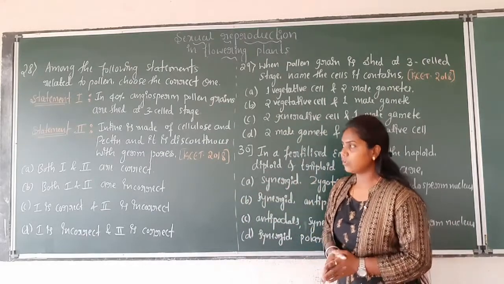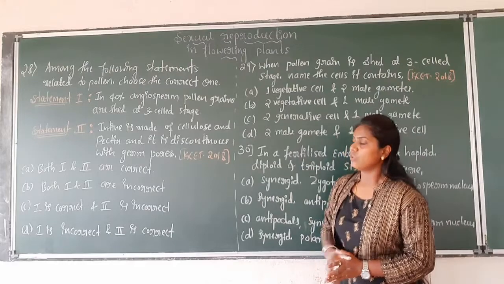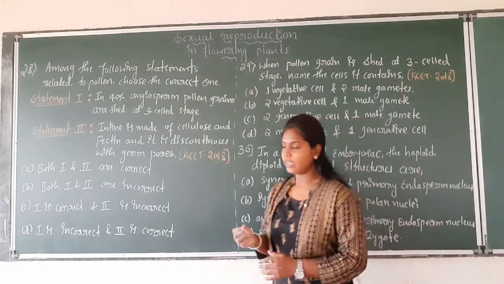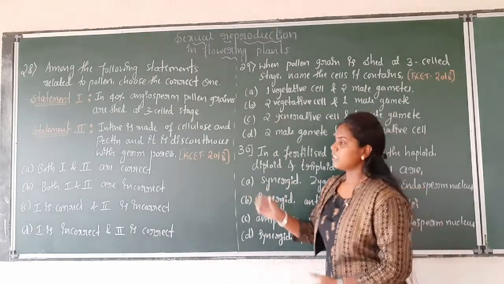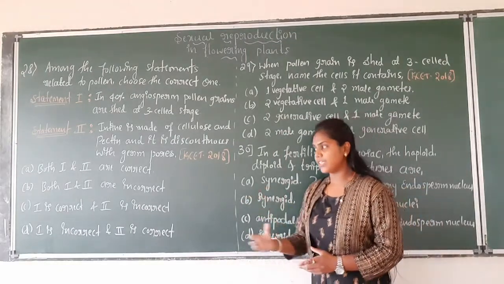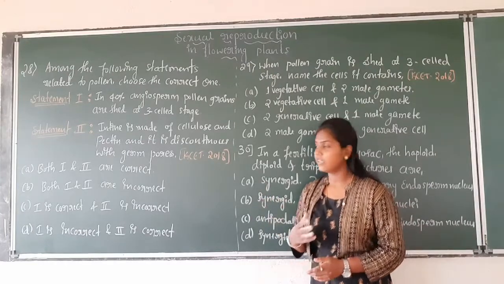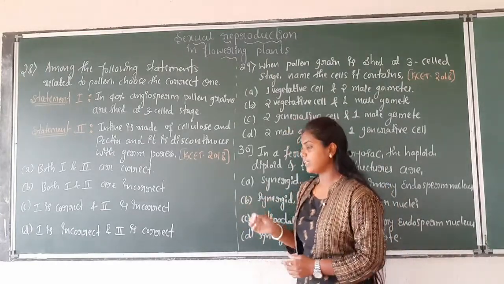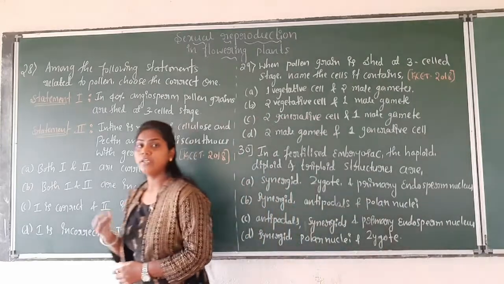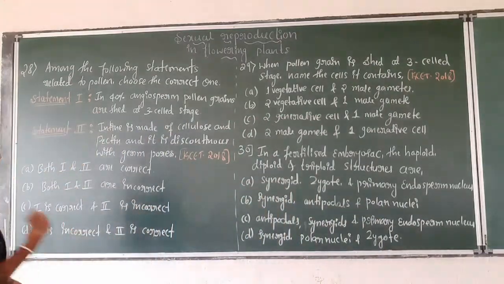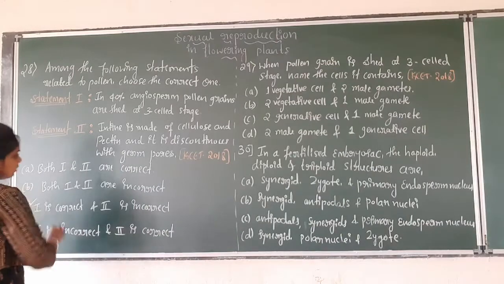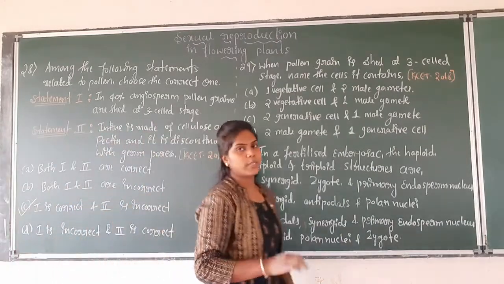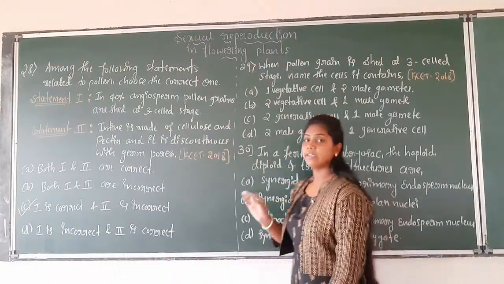Option A, both 1 and 2 are correct. Second option, both 1 and 2 are incorrect. Option C, statement 1 is correct and statement 2 is incorrect. And option D, statement 1 is incorrect and statement 2 is correct. Okay. So as we read statement 1 and statement 2, option C is the correct answer. Statement 1 is correct and 2 is incorrect.